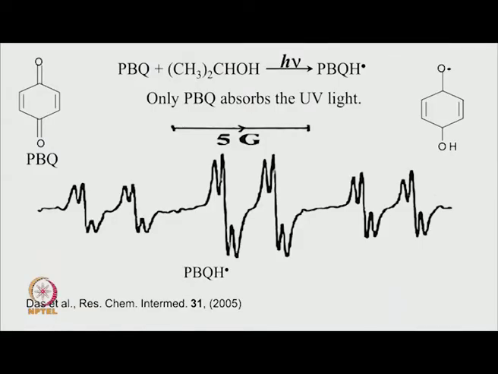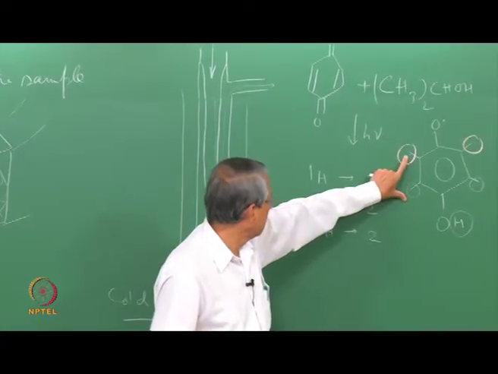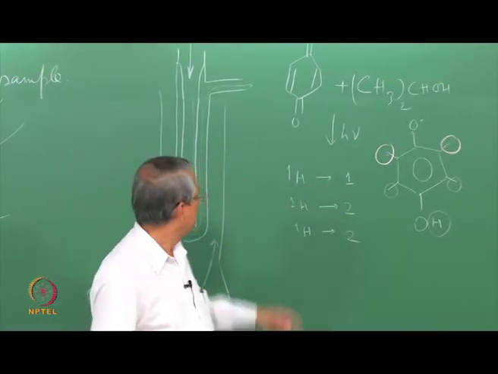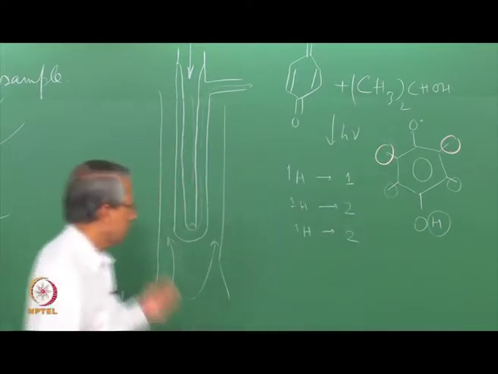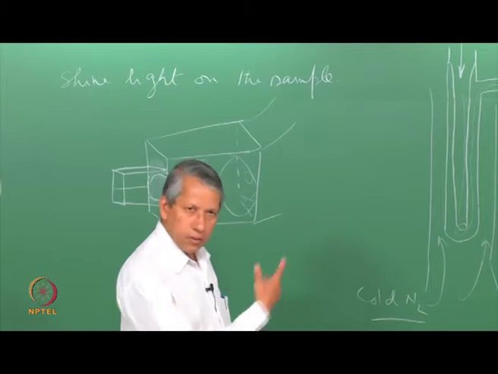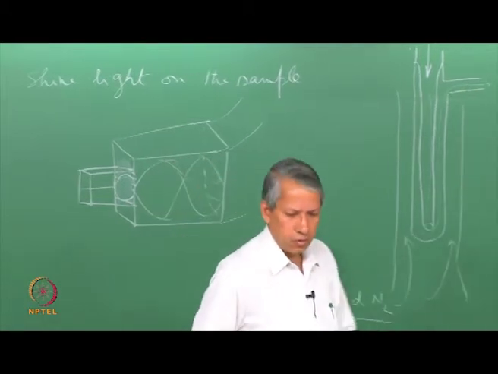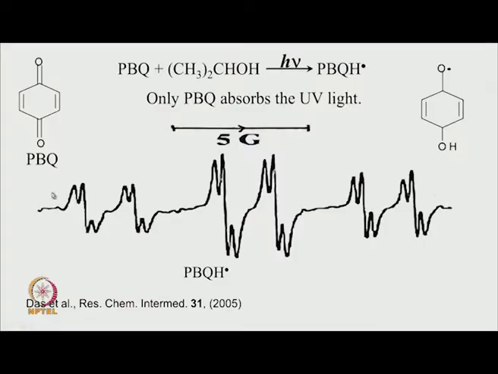So, this definitely shows that the radical must be the same. This is the only possible radical that is consistent with the spectrum, and knowing the chemical nature of the reactants, nothing else can possibly give rise to a similar EPR spectrum. So, the observation is therefore very, very definitive.